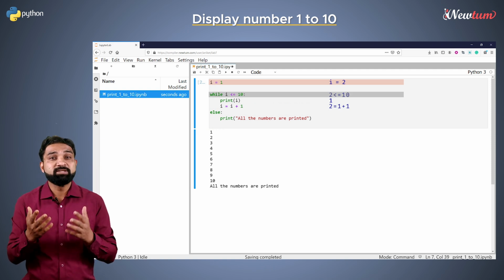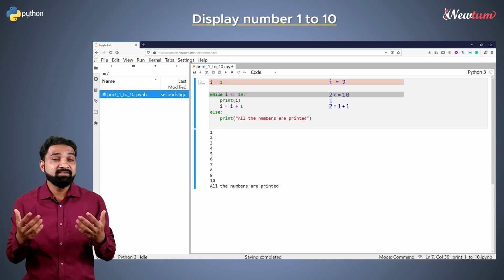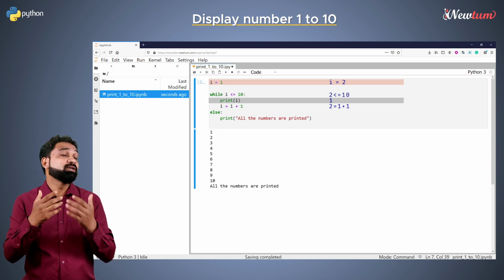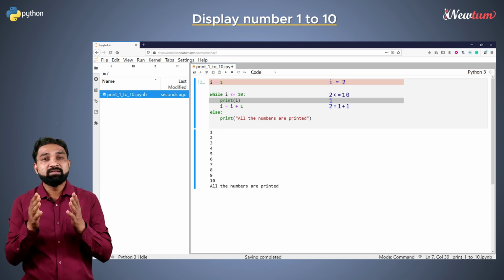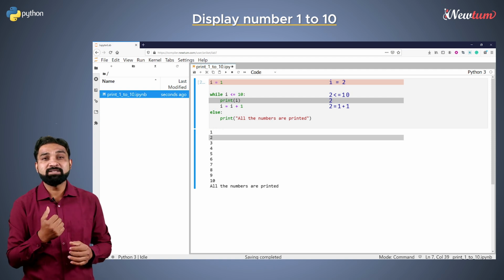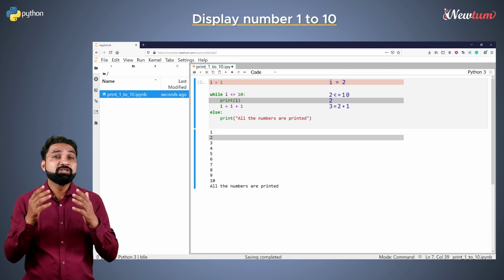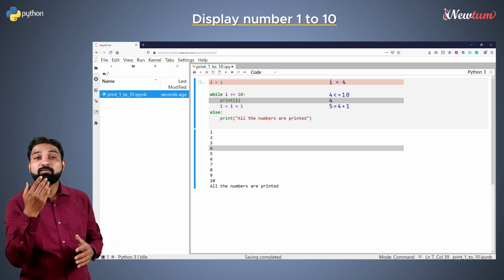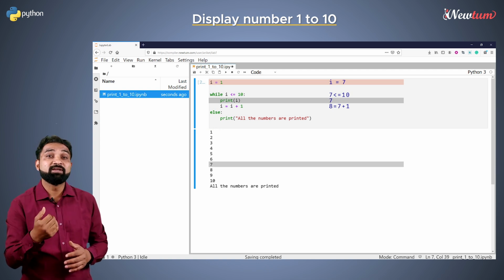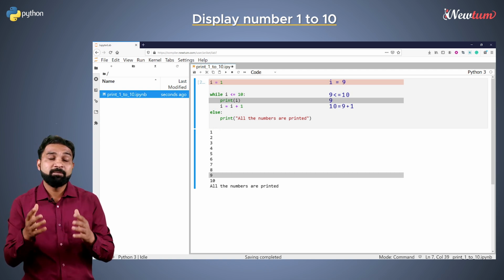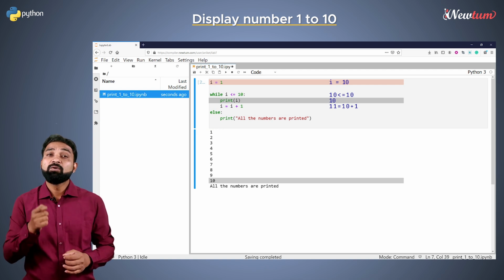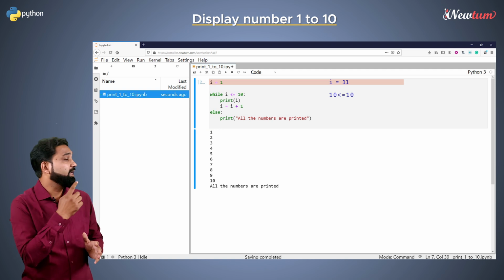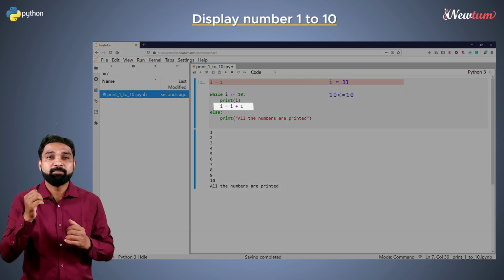Here, 2 is less than 10. Again, the condition becomes true. Again, code in the indent is executed and the value of I is printed. That is 2. Similarly, the value of I becomes 3, 4, 5, 6, 7, 8, 9 and 10. When 10 is printed, the value of I becomes 11 due to increment.